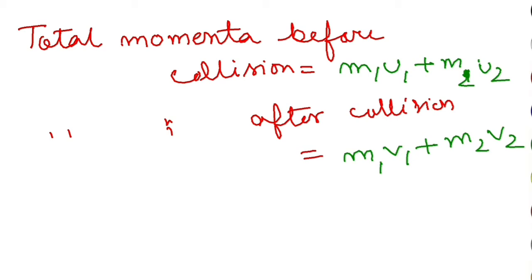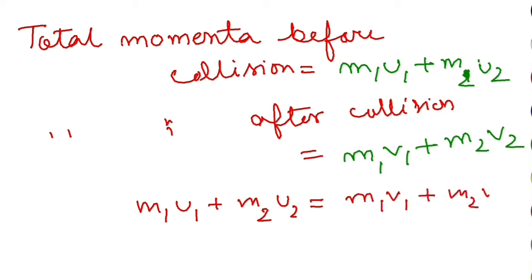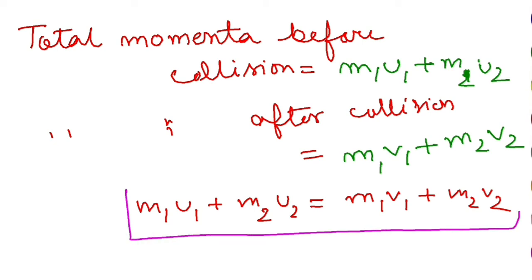So according to the law of conservation of momentum, what happens? This is very important. Momentum before collision is always equal to total momentum after collision. This formula is a very, very extremely important topic.